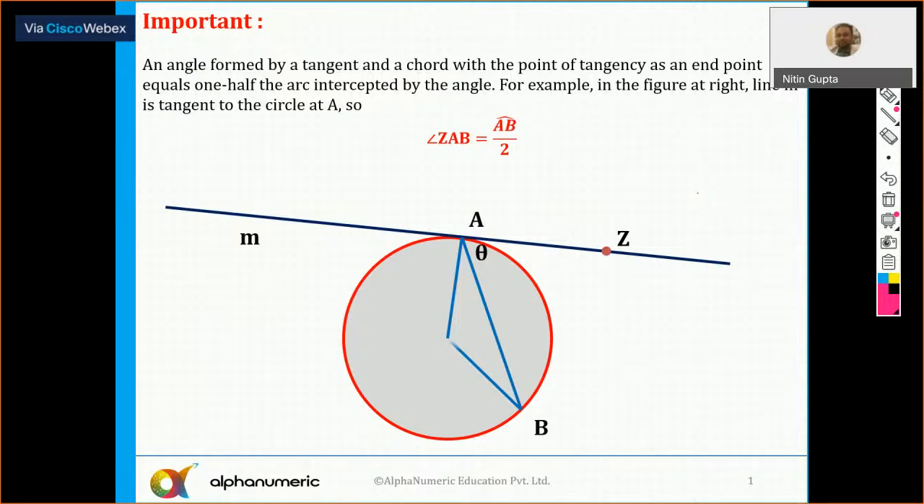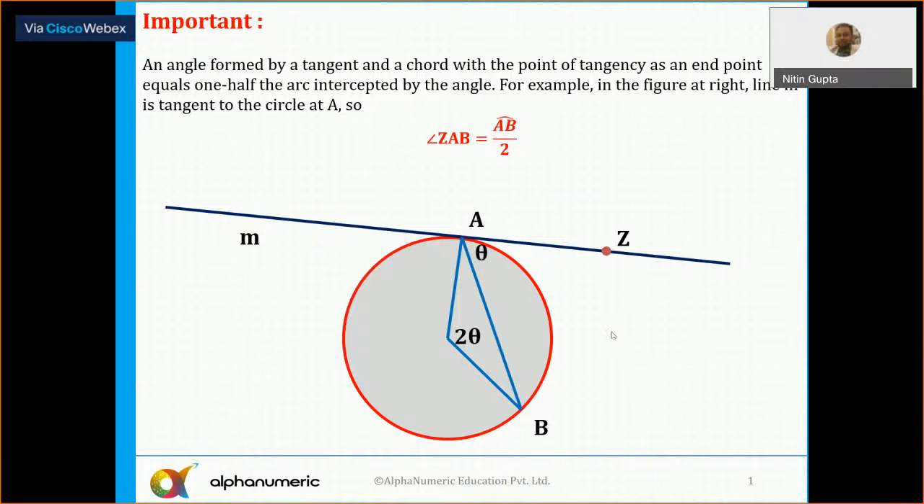Okay. So if this is a tangent, and this angle is theta, then the angle at the center will always be equal to 2 theta, where this line Z is tangent to the circle. If the line Z is tangent to the circle, then this will be the case. Okay. Now, next point, the alternate segment theorem. That is something which is important here.